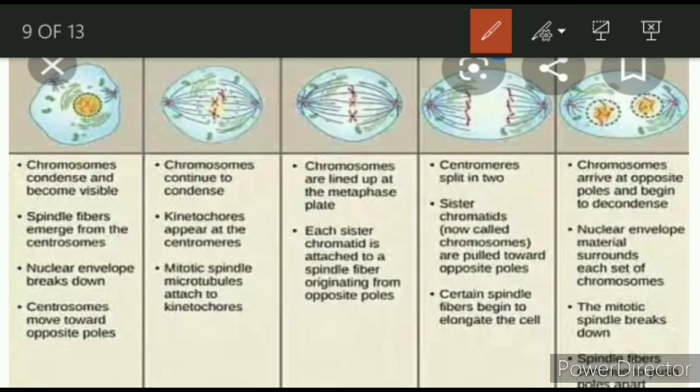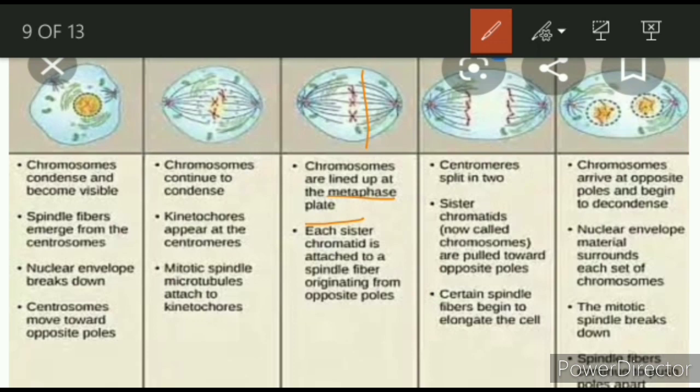And chromosomes are lined up at the metaphase plate. It is a very important line that chromosomes are lined up in the metaphase plate or equatorial plate. You have seen in physics, equatorial position and axial position. So the equatorial plate or metaphase plate is like a plate, and the chromosomes are lined up in a plate. So it is called metaphase plate or equatorial plate.